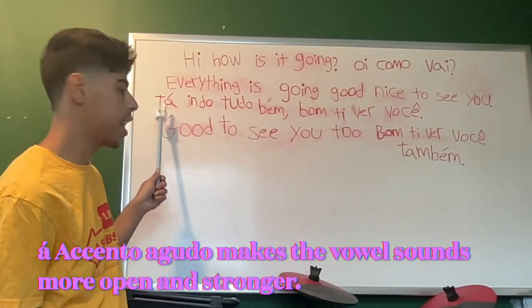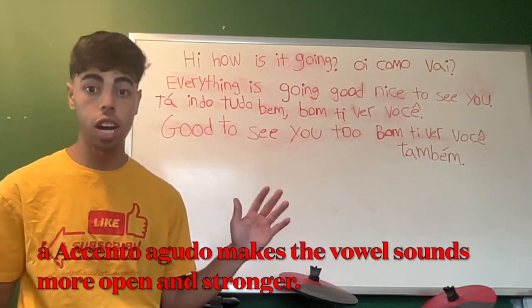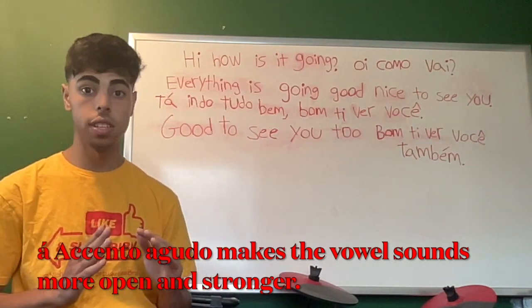T-A, this A has an accent, makes the vowel sound more open. You're not going to have it closed. They're going to have it open.